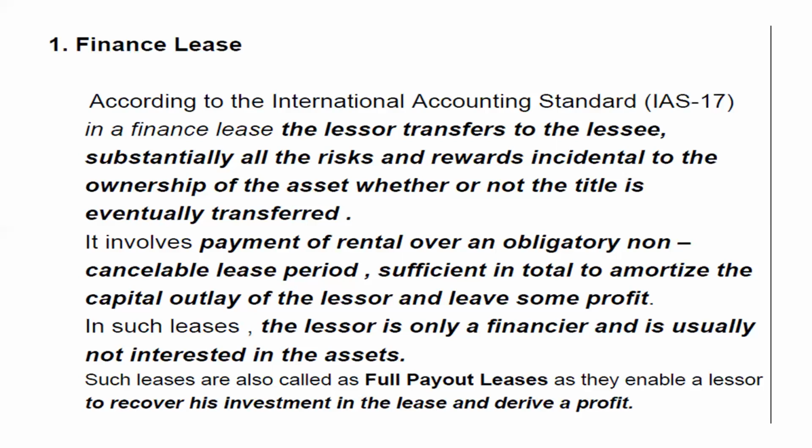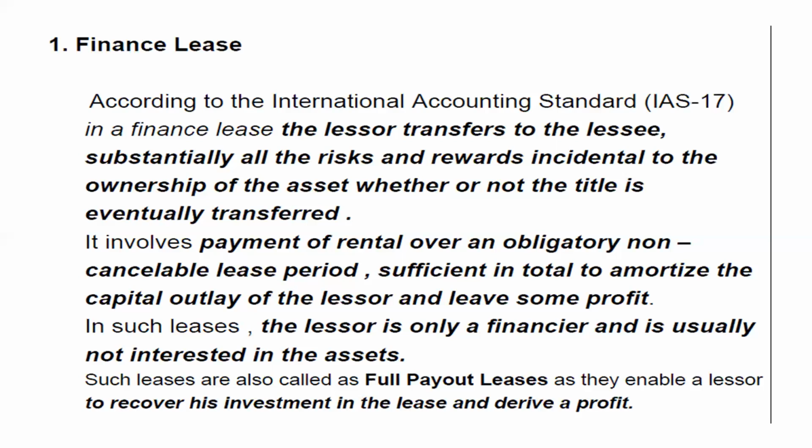So this is an obligatory and non-cancelable kind of agreement, sufficient in total to amortize the capital outlay of the lessor and leave some profit. In this case, the main intention of the lessor is to amortize the capital investment. Amortize means recovering the whole capital outlay from the lessee in the form of rent. The intention is to earn the profit. Financial organizations being the lessors, the intention is to earn the profit.